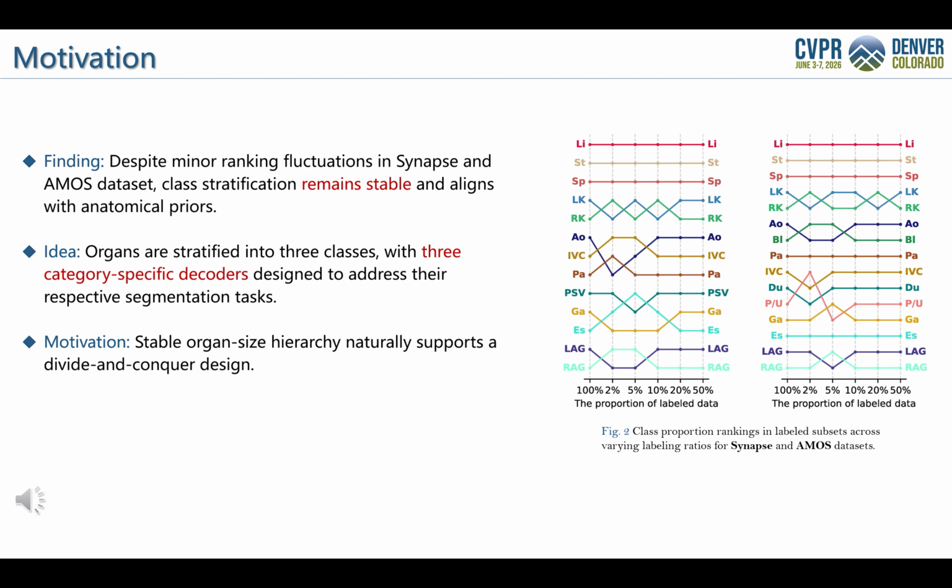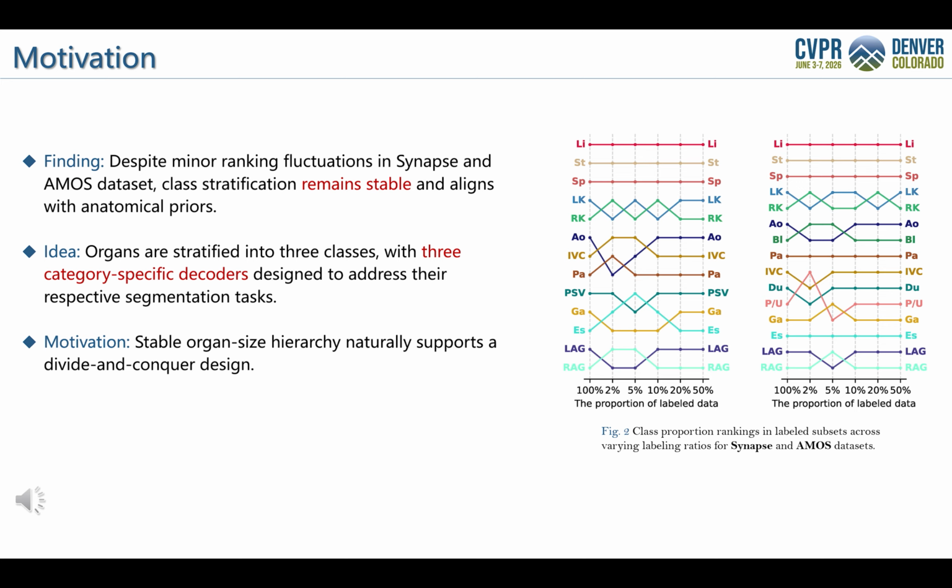As shown in Fig 2, although the exact class rankings fluctuate under different labeled ratios, the overall stratification remains stable. Large organs are usually still large, and tiny organs remain tail classes. This indicates that class imbalance in multi-organ segmentation is not random noise, but is closely related to anatomical scale priors.